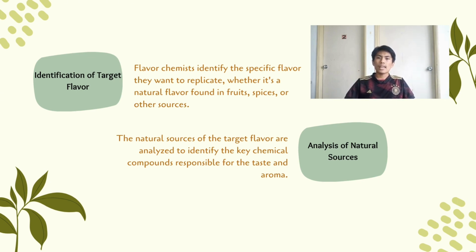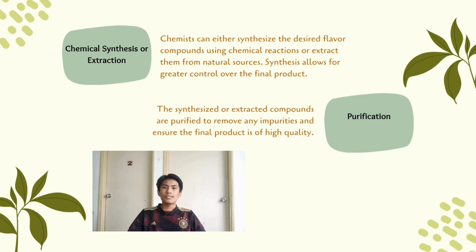Second step is analysis of natural sources. The analysis of natural sources of the target flavor identifies the key chemical compounds responsible for the taste and aroma. Third step is chemical synthesis or extraction. Chemists can create flavor compounds through chemical reactions or natural sources, allowing for greater control over the final product. The fourth step is purification. The compounds are purified to eliminate impurities and guarantee a high quality final product.